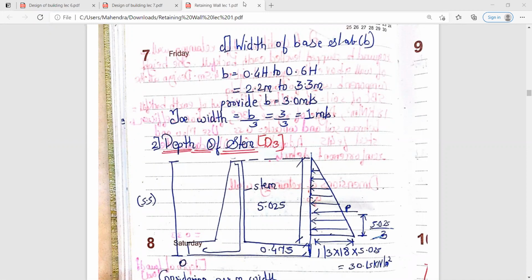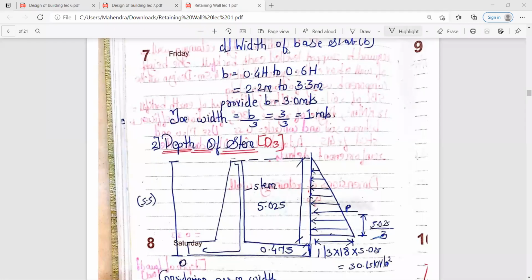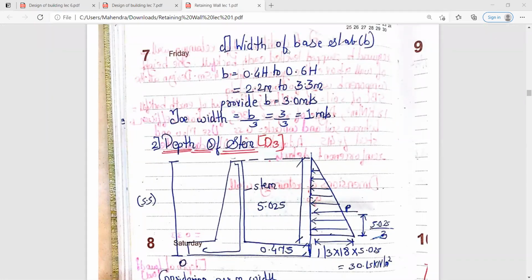Completed up till here. Okay. I hope all the others are also completed.